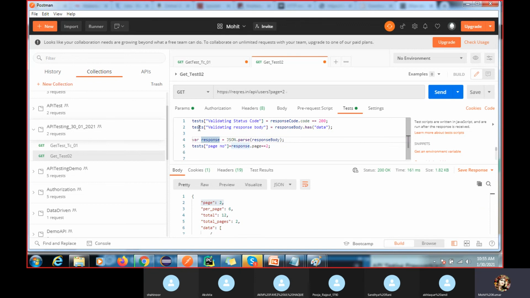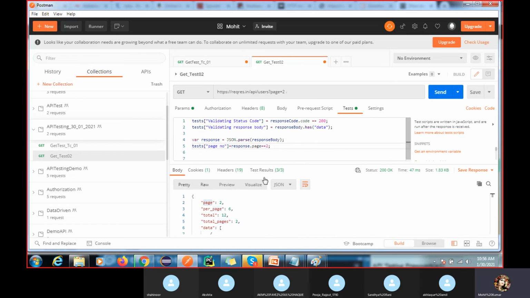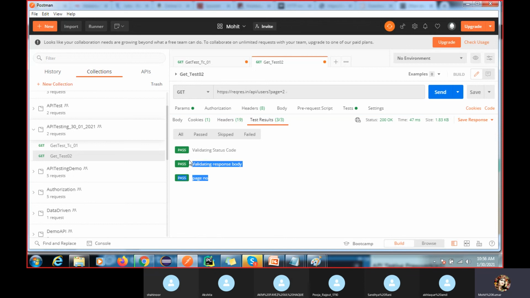Here again for the module page number, you can write as per the test case name, because it will show on the console, response dot get page. The value you give here has to be the same. If you don't give the same, you will get an error here. And again we are using the equal operator. So this is the validation we are going to use in Postman to automate this. I'm going to run this and check here. So this is the automation validation we are getting.